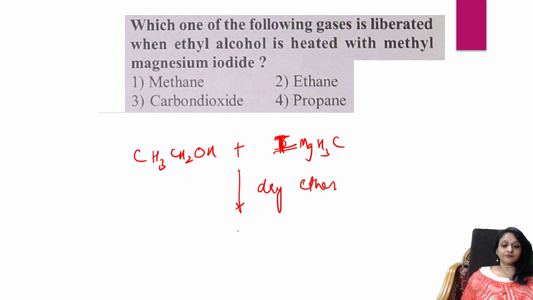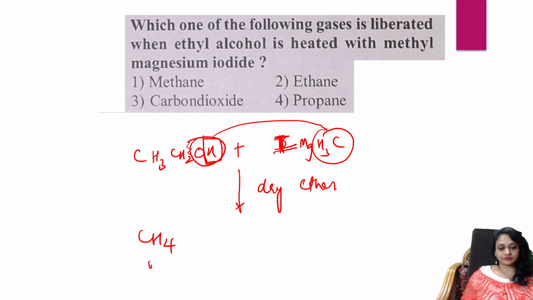Simple. Careful. H from here and CH3 from here. These two combine and form methane gas.